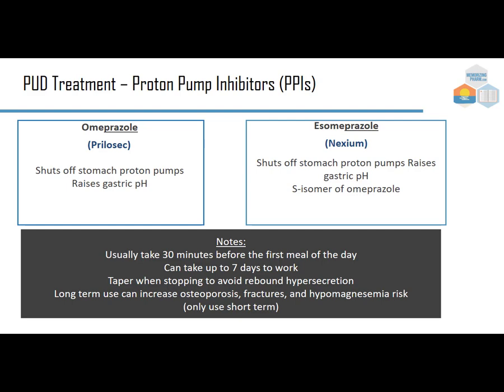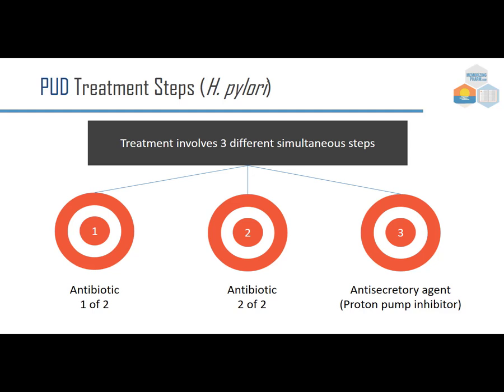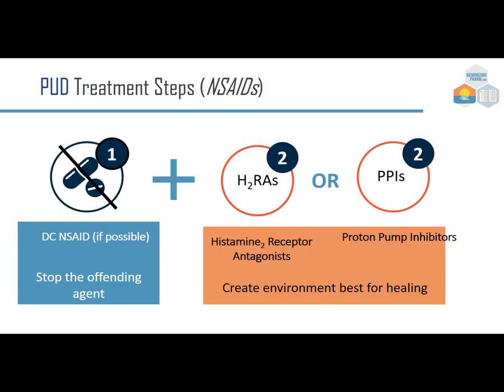So treatment steps: if the ulcer is from H. pylori, we expect to use at least 2 antibiotics and an anti-secretory agent like a proton pump inhibitor. So we're going to have 3 different medications all at once. And there are other ways to do it, but this is one of the most common. If, however, it's from non-steroidal anti-inflammatory drugs, we try to DC the NSAID if possible, because some patients can't.